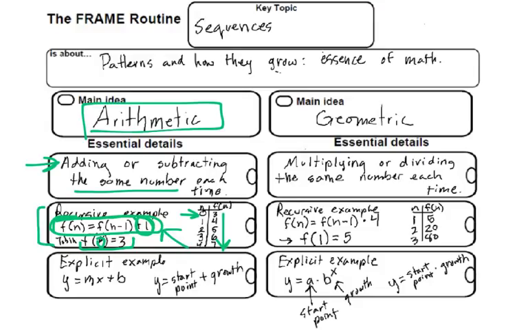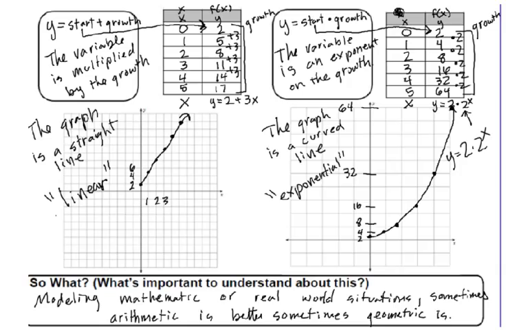Okay, the explicit, we've got that slope-intercept form equation. The m stands for the growth, the b the y-intercept, or the starting point. We often think of it as we have our starting point, then we add the growth to it. And when we make a table of it, it looks like this, right? Our growth is what we're adding or subtracting by. The starting point is when x is 0, it's whatever the y or the f of x value is.